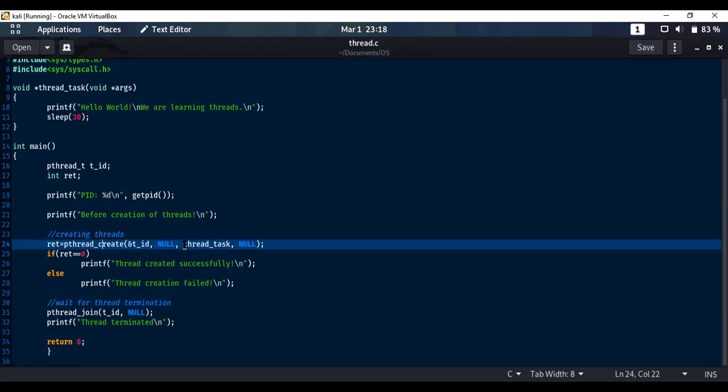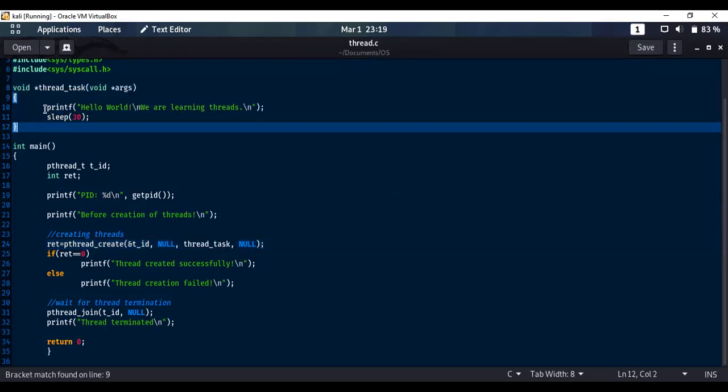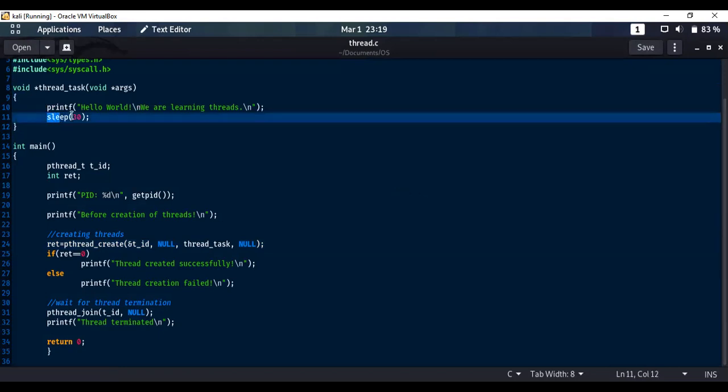In the code, I have referred to this pthread_task function, which has been defined here. The pthread_task function first prints 2 lines and then comes to this line, sleep 30. The sleep 30 instruction tells the program to stay in the execution phase for 30 units of time and only then terminate. The sleep 30 instruction has been given so that we can understand and visualize how threads are generated and how they are terminated.